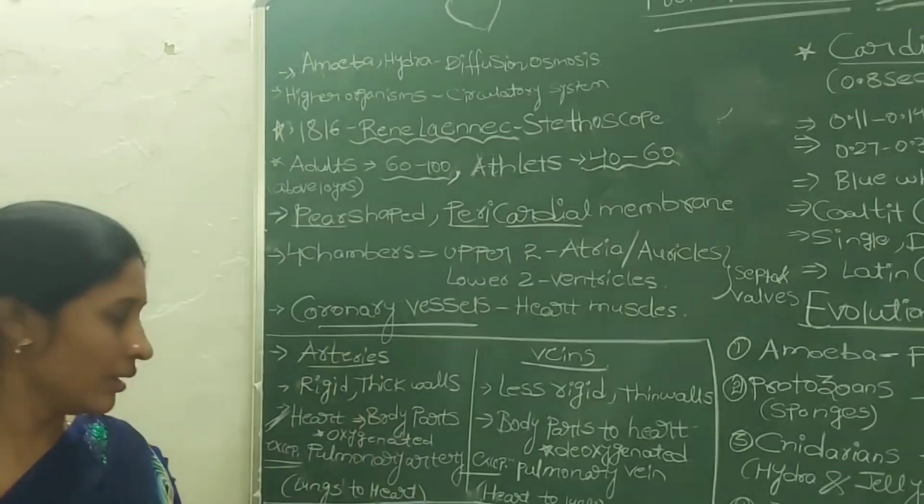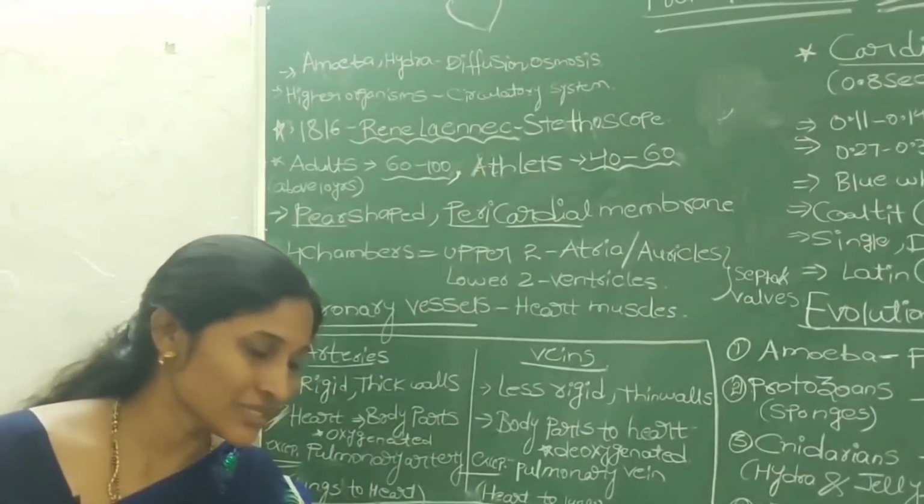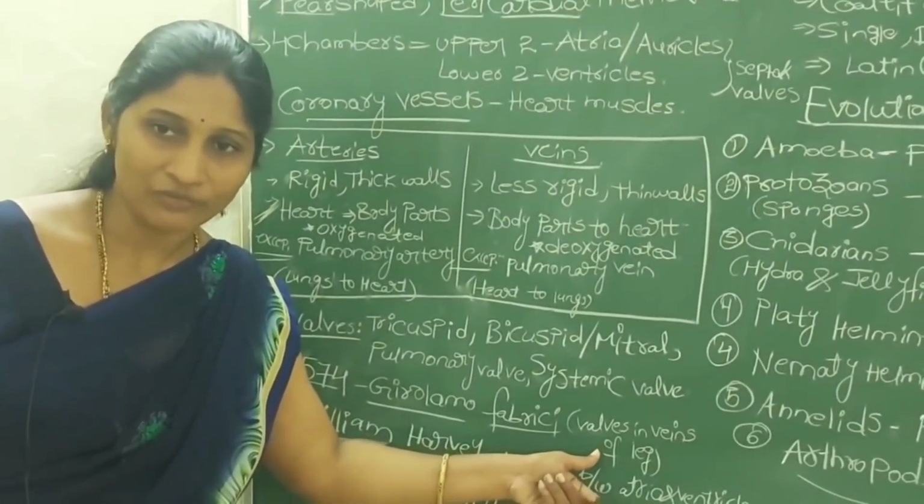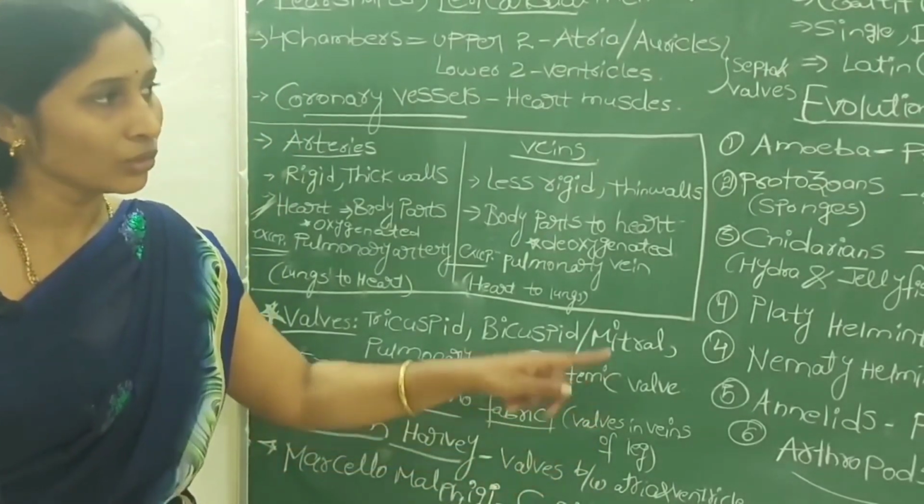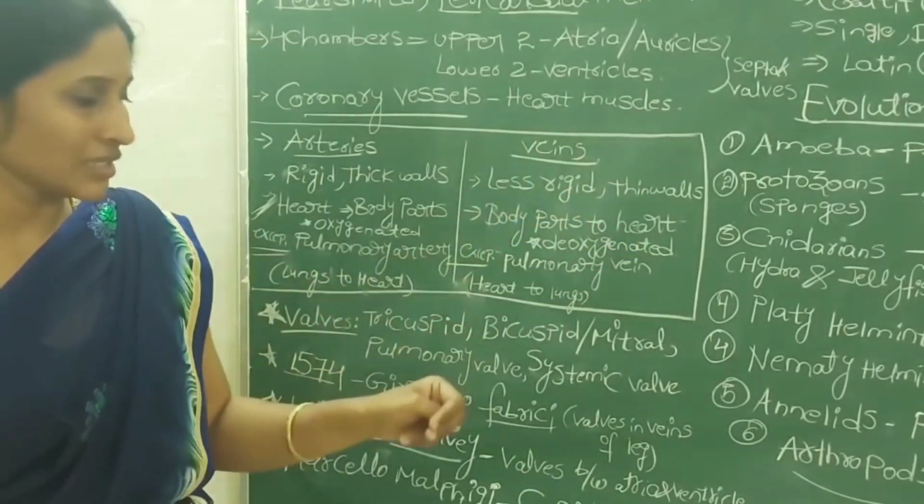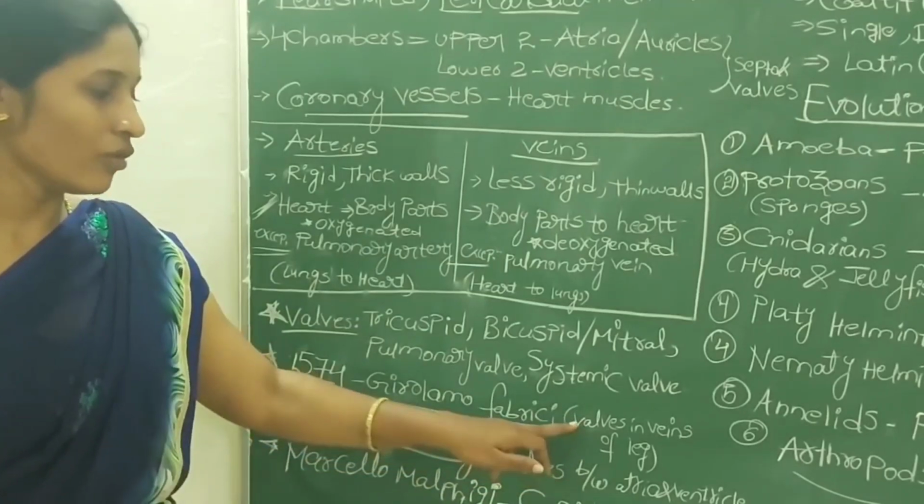And here Girolamo Fabrici studied the veins in the leg, and he found small structures present in the veins of the legs that are known as valves. So valves are seen at two places: between the heart chambers and in the two blood vessels. Even all the veins of your body also contain valves.